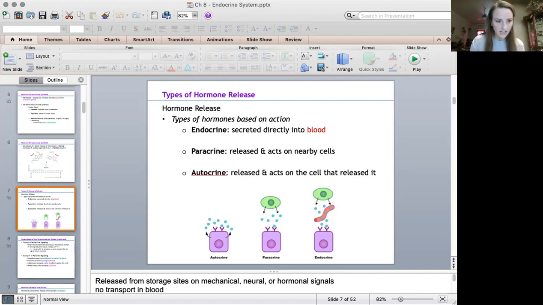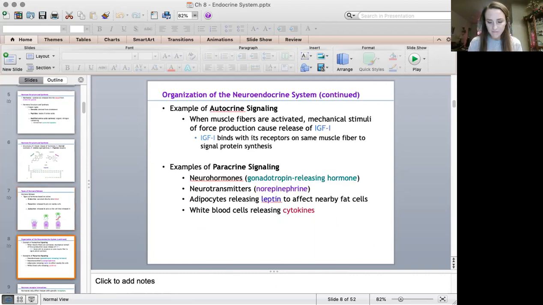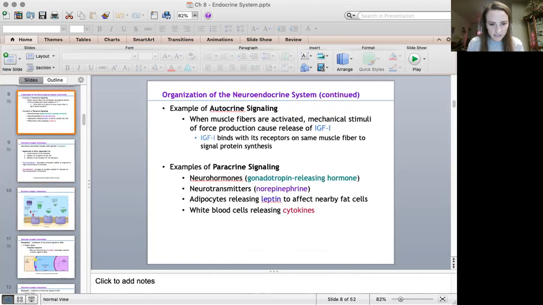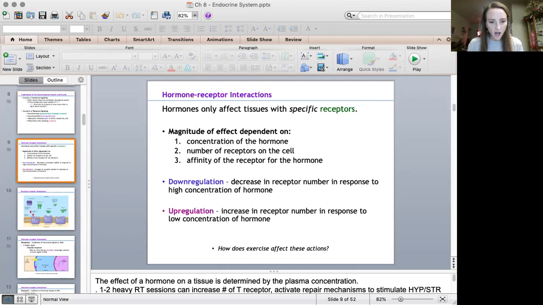Okay, next, let's just look at this and see. These were just examples of autocrine and paracrine signaling. You may have a question about which of the following uses an autocrine signaling pathway, or which of the following uses a paracrine signaling pathway. So you can go and look at that. Downregulation, upregulation. You had a question about downregulation on your quiz, so you may have a question about upregulation.